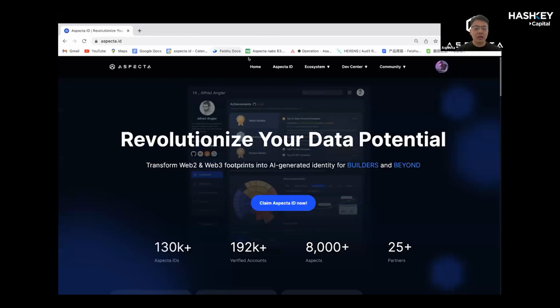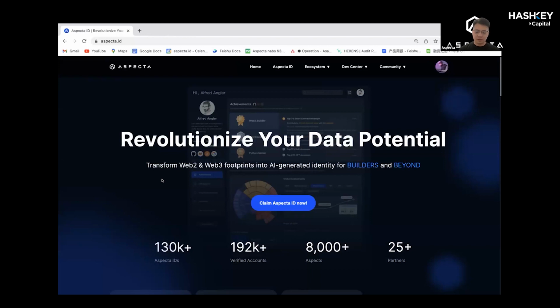I'm not sure. How do you mean the account safety? First, if you mean whether Aspecta ID is a decentralized identity, if that's your question. I'm not sure Scott is still here. I think one thing we are working on right now is working with Space and Time to fully give the data back to the users, which means all the Aspecta ID holders will have their own server to store their data. So they get full control of the data.